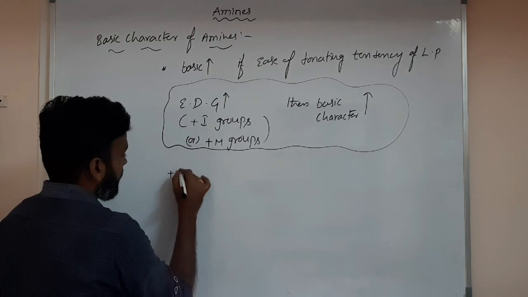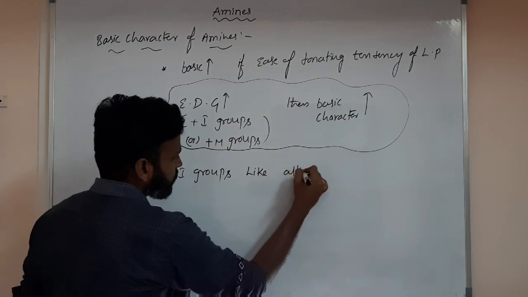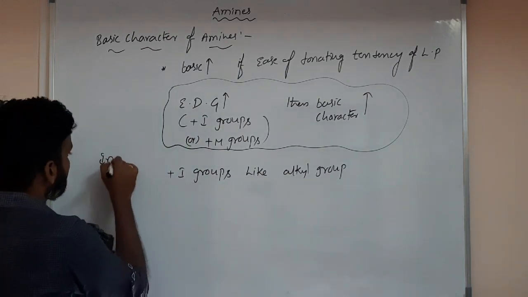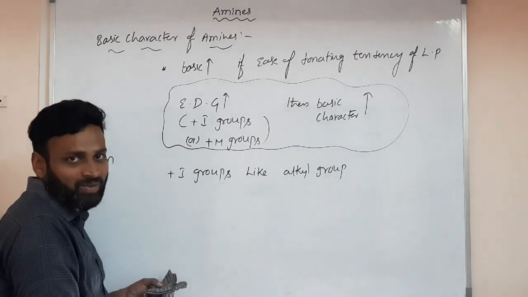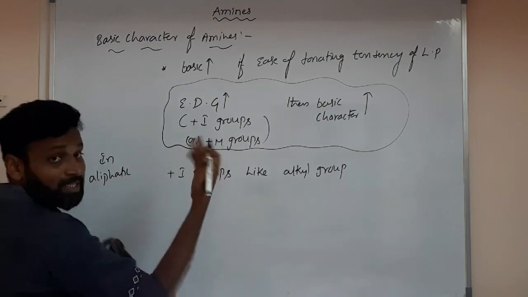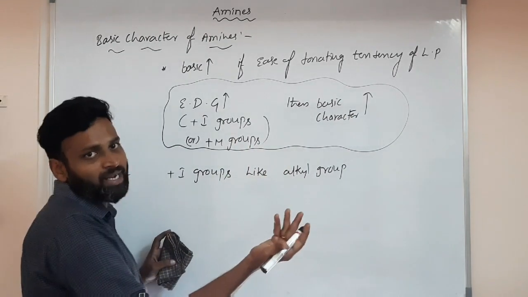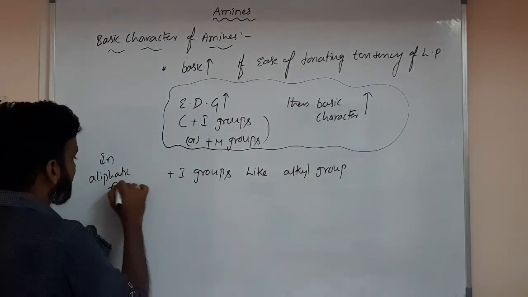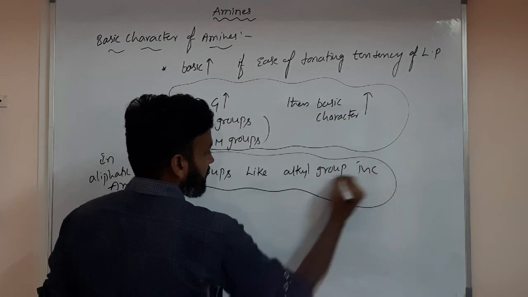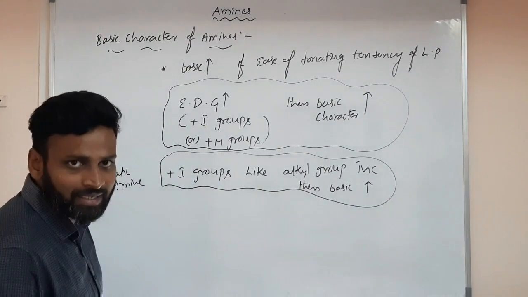So what groups are required? Plus I groups like alkyl groups. For aliphatic, I am talking about aliphatic. Of course, plus I groups means aliphatic only. If it is aromatic, we call them plus M groups. On benzene, if a donating group is there, that is plus M; on benzene, if withdrawing, it is minus M. That is very clear. So in aliphatic amines, if plus I groups like alkyl groups increase, then basic character increases.